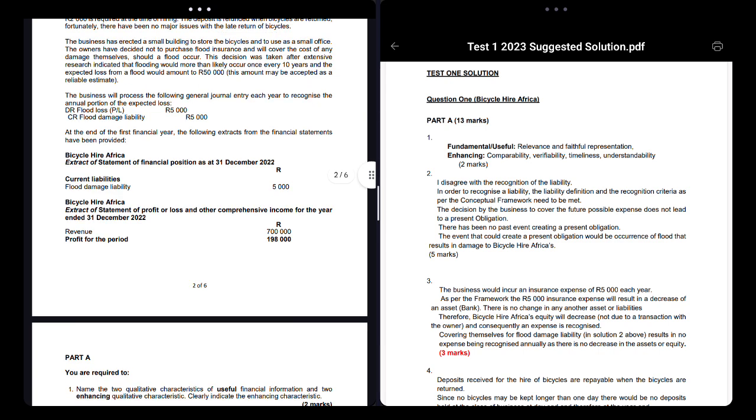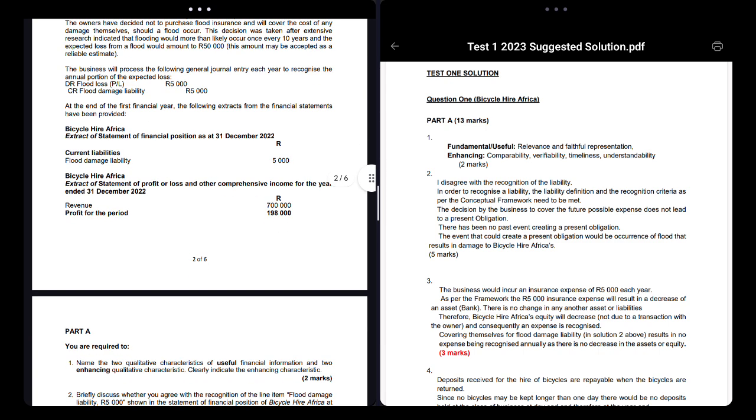Now, at the end of each financial year, the following extracts appear in the financial statements. So under current liabilities, you got this flood damage liability that comes from here, and you got your sales for the year of 700,000, right?